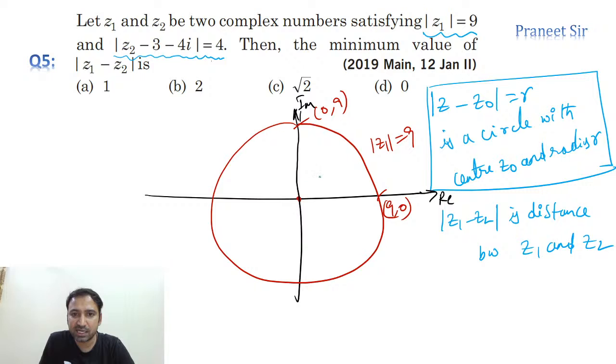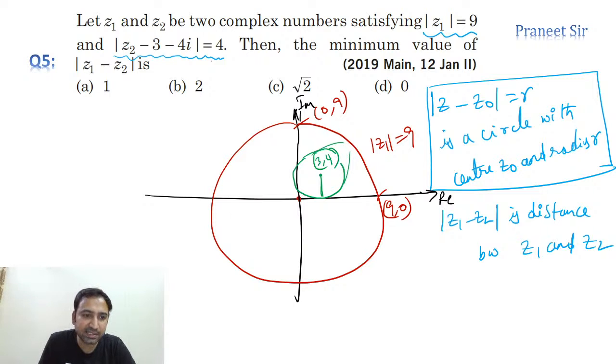So the center is 3 comma 4, and the radius is 4 units. So this distance is exactly the radius. So compulsorily it is intersecting the x-axis. So it is something like this. It is intersecting like this. Clear? I don't know where it is going, but let's calculate this distance, guys.